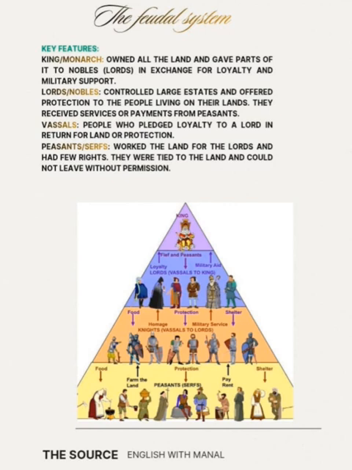This is taxation: things given and things taken. So lords or nobles give land to people and protect people living on their lands, but on condition that they receive services and payments from peasants. So this is the controlling class.